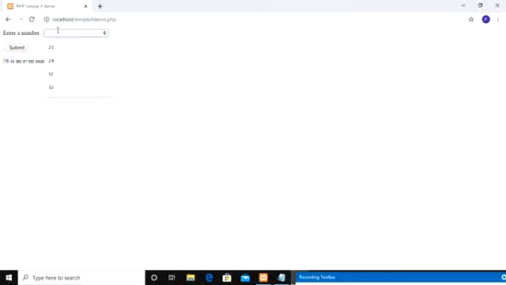Let us say instead I am giving 45. So 45 is an odd number. In that case it should not display anything. Since it is an odd number, it is not showing any output, and it is refreshing the form itself. Okay, so that is how we write the code in a PHP script with the help of a simple if demo.